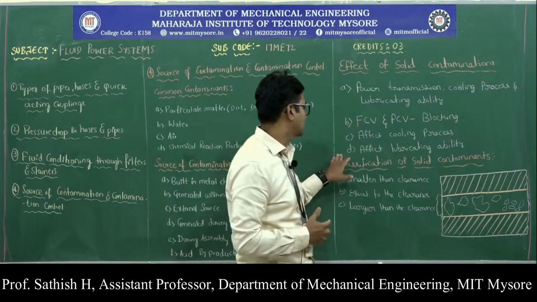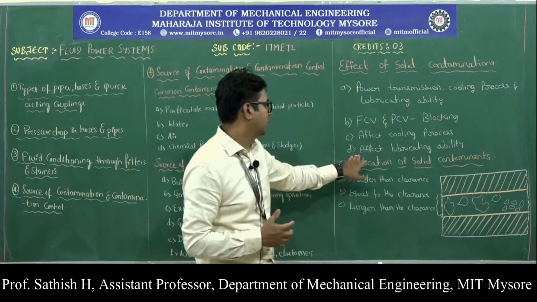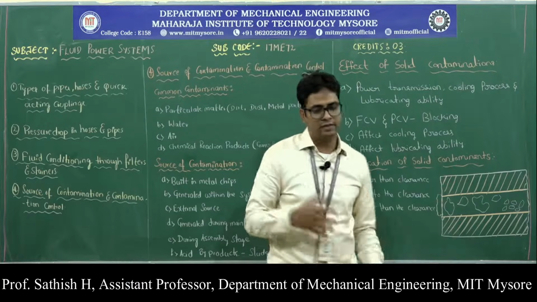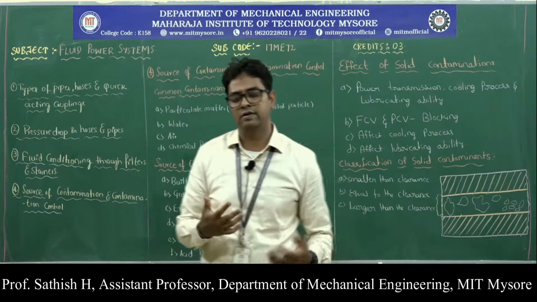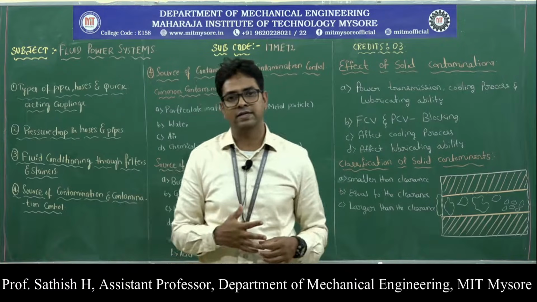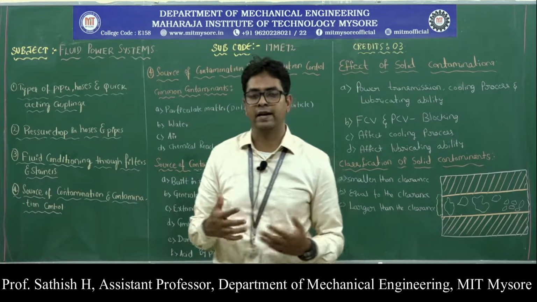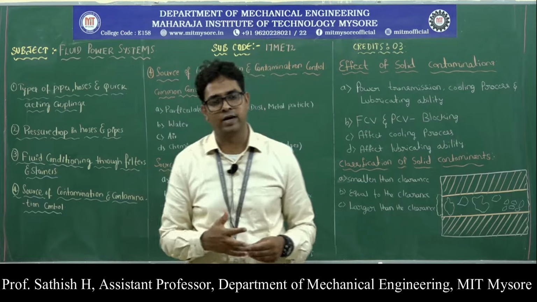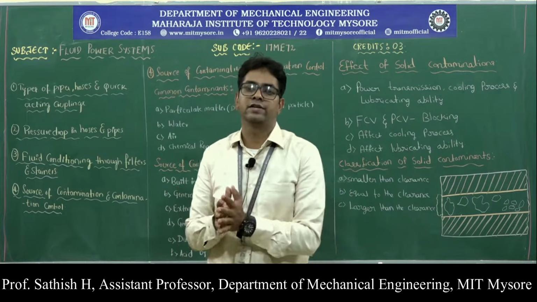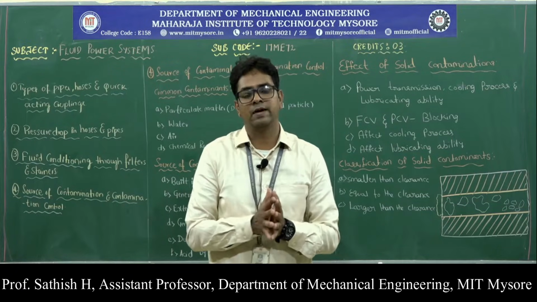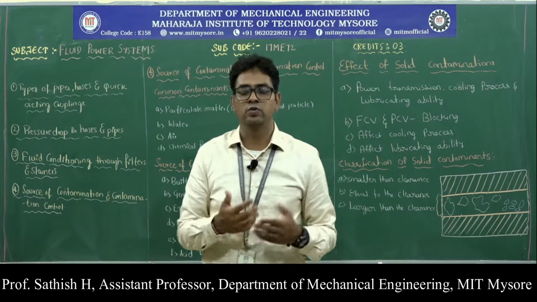The next one is that it is going to affect the lubricating ability. This is an important effect, or disadvantage, of having contaminants, or not having a clean fluid, in a hydraulic system. We know that lubrication is needed when you have two moving parts, in order to have a smooth movement.